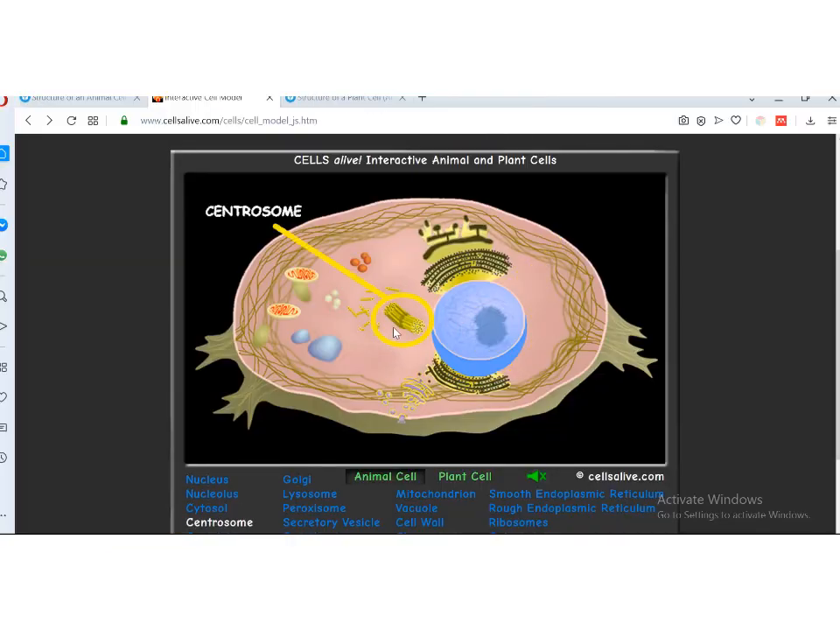And there is another important feature of an animal cell: it has two tube-like cylindrical structures, which are called centrioles, and these two cylindrical structures remain inside the centrosome. The main function of the centriole is to form the aster ray during cell division.